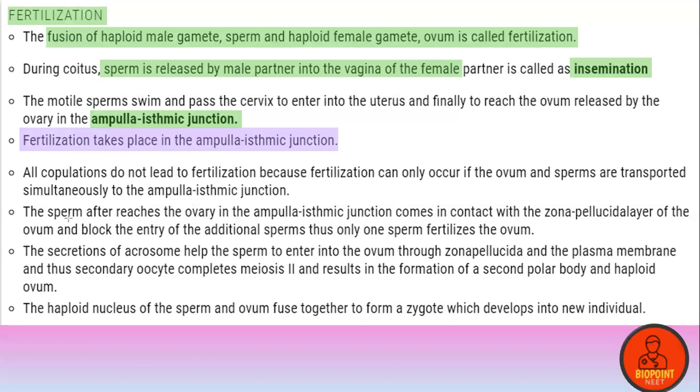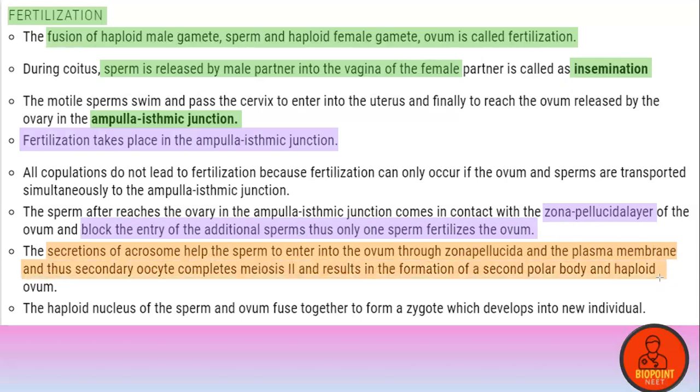Clear? The sperm reaches the ampullary isthmic junction, comes in contact with the zona pellucida layer of the ovum, and blocks the entry of additional sperm, and thus only one sperm fertilizes the ovum. There are certain mechanisms which you will study in higher classes. The secretion of the acrosome helps the sperm to penetrate through the zona pellucida layer and the plasma membrane of the ovum, and thus the secondary oocyte completes meiosis, resulting in the formation of a secondary polar body and a haploid egg or ovum. Clear?